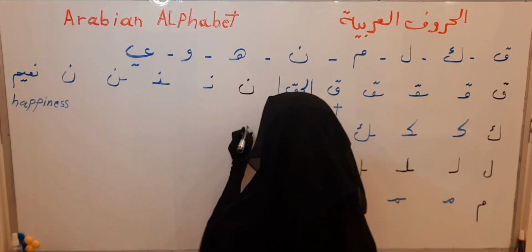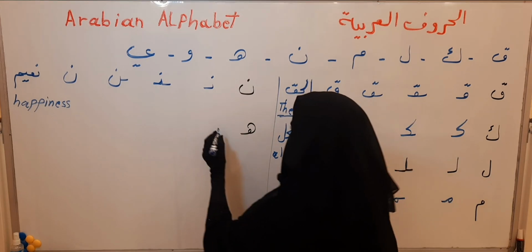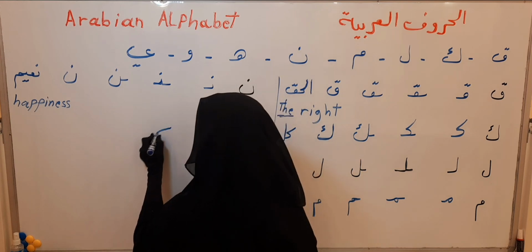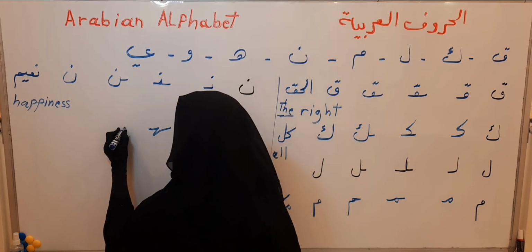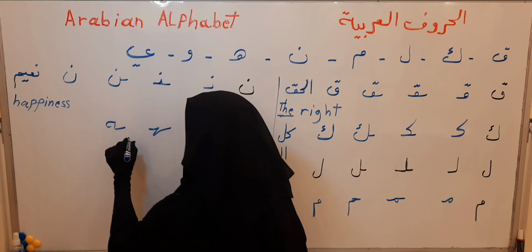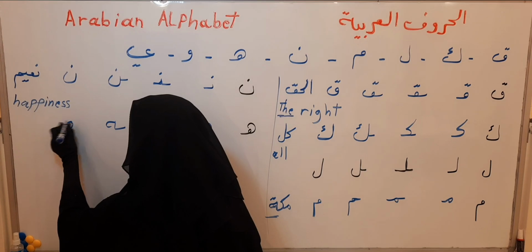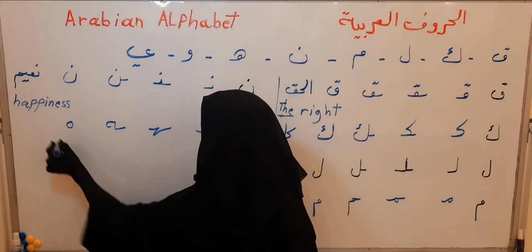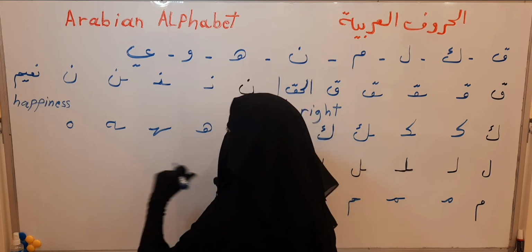Ha. It is the same somehow. Ha in the first of the word. Ha in the middle of the word. Ha in the last of the word connectly. Ha in the last of the word separately. This letter is somehow a bit different from the other letters.